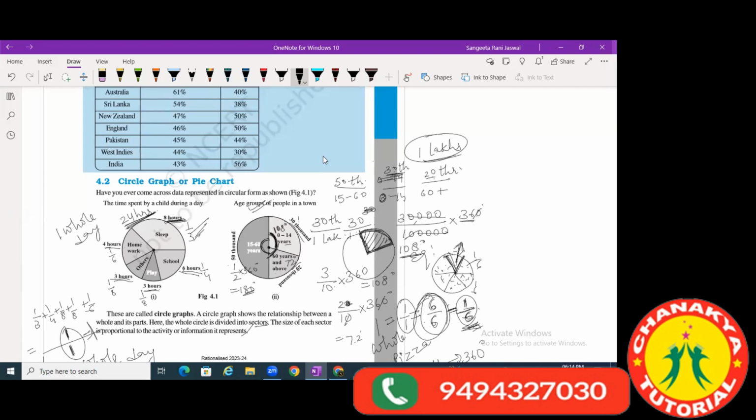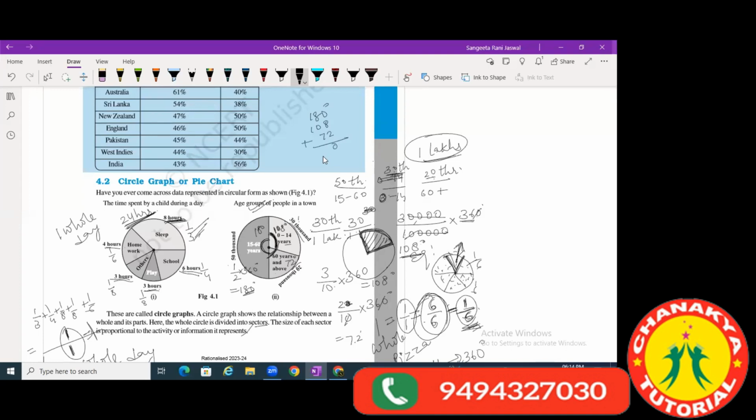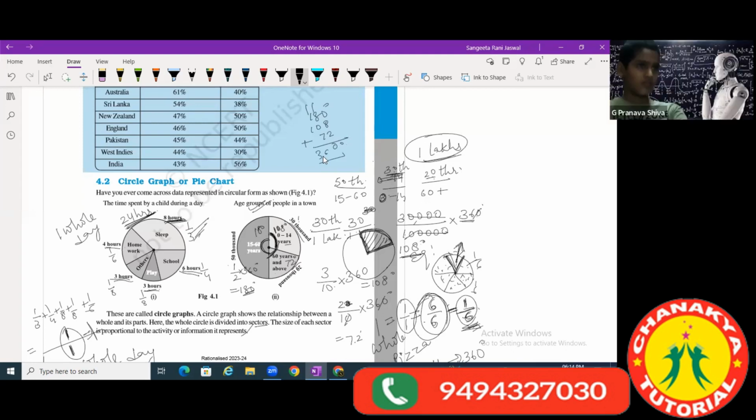This other angle was 180 degrees. Now if you add up 180 degrees, 108 degrees and 72 degrees, you find that it is a complete 360 degrees. Correct, ma'am.